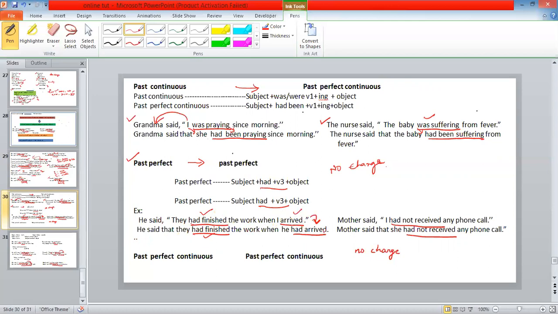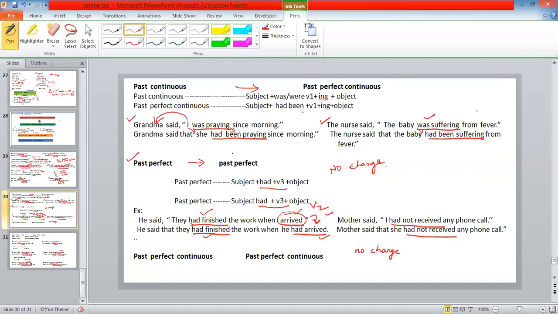Why are there changes over here? Can you tell me? Yes. When I arrived is V2. It is not past perfect. It is past tense. When it is past tense, already we have learned before, it changes into past perfect. Clear? Okay. Now let's see another example.